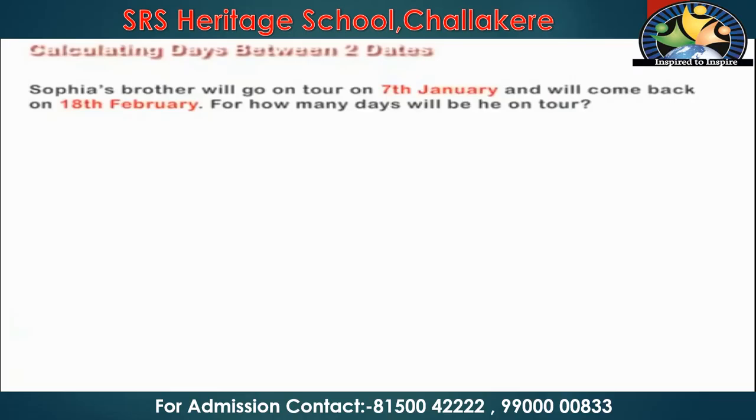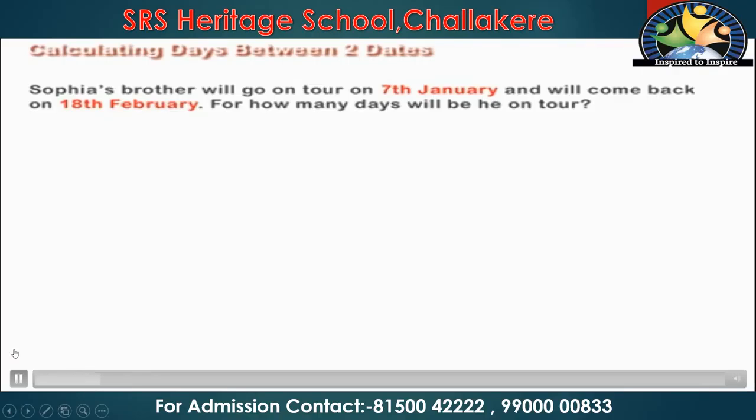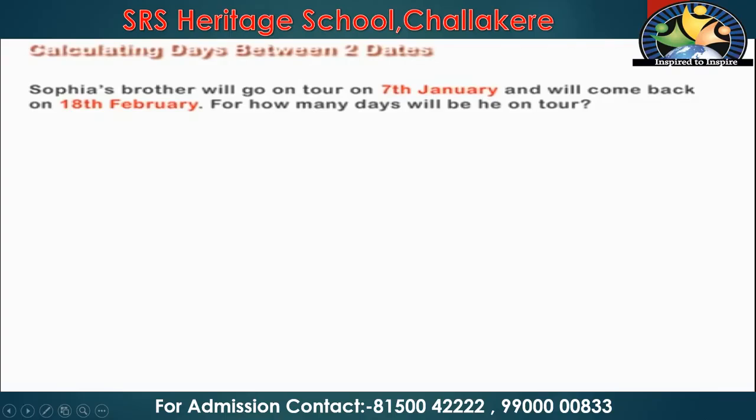And calculating the days between two dates. Let's take one example. Sophia's brother will go on a tour on 7th January and will come back on 18th February. For how many days will he be on tour? Now we are going to see how many days he will be on tour. In order to do this, you have to find the number of days in that particular month. If you know the number of days of that month, then it will be easy for you.